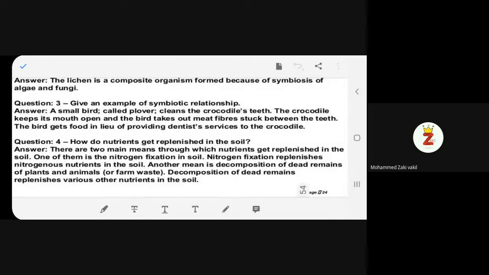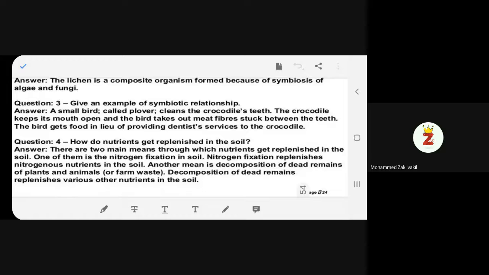Yes, ma'am. How do nutrients get replenished in the soil? There are two main means through which nutrients can be replenished in the soil. One of them is nitrogen fixation in the soil. Nitrogen fixation replenishes nitrogen nutrition in the soil. Another means is the decomposition of dead remains of plants and animals and farm waste. Decomposition of dead remains replenishes the nutrition in the soil.